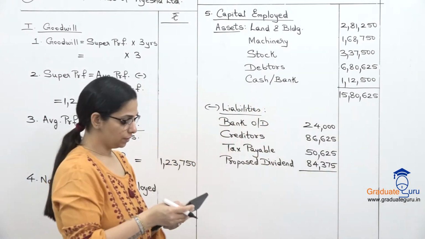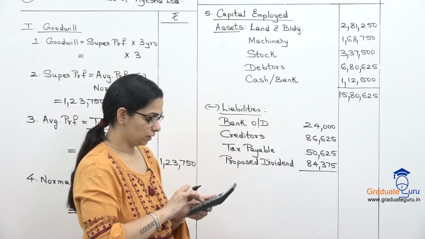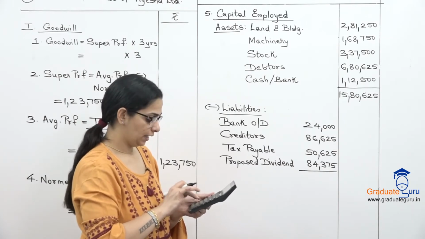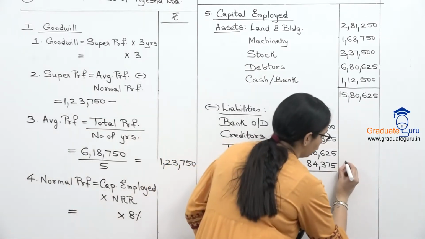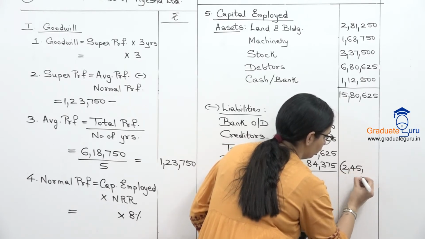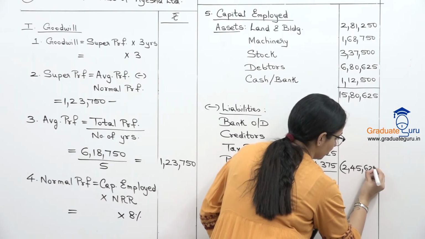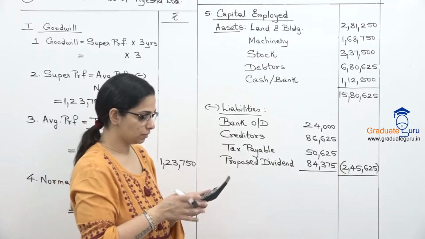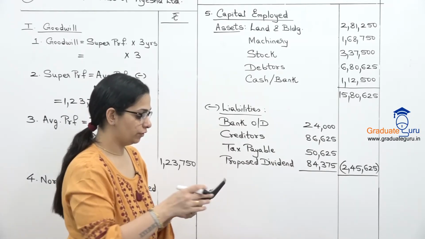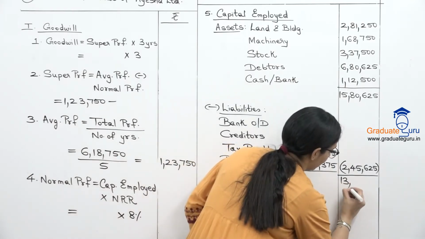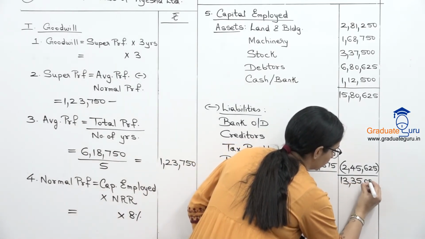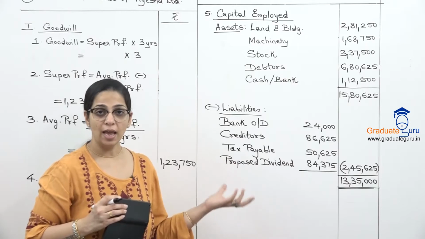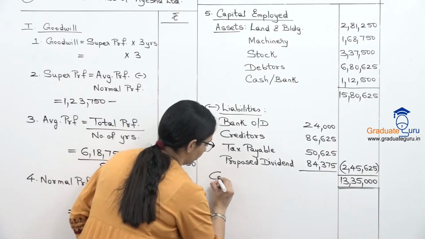Let's take a total of this. 24,000, 86,625, 50,625 and 84,375. Our total of liability is 245,625 and we will subtract the liabilities from our assets. 15,80,625. So we get 13,35,000 as our capital employed. Okay, so this is our capital employed.